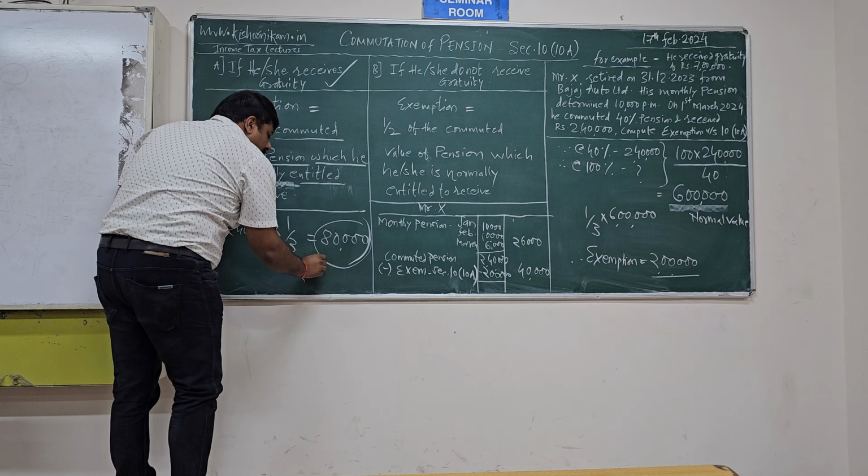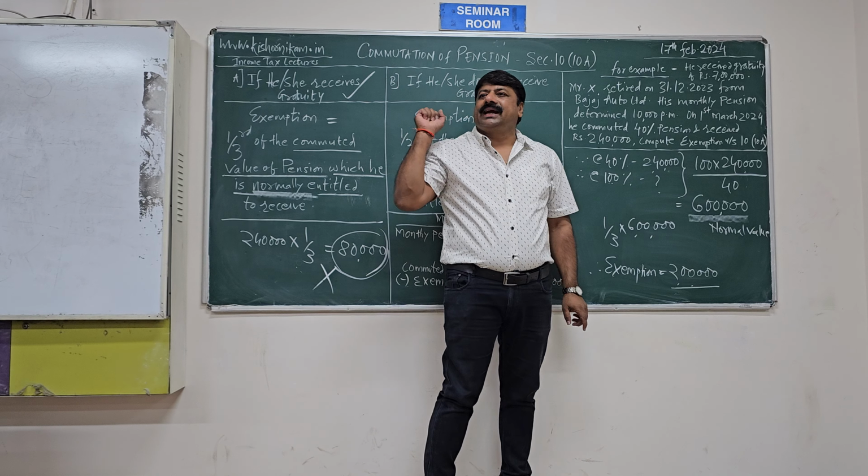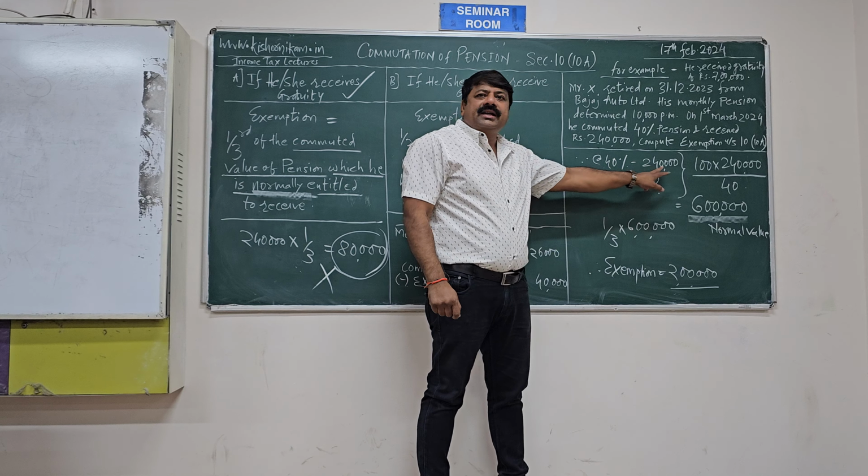Whatever value is given, you should not multiply that by 1/3. So what to do? See this. It is 1/3 of the commuted value of pension which he is normally entitled to receive. At the rate of 40%, he received 2,40,000. Normally means 100%. If you compute at 100%, how much shall he get? So 40% is 2,40,000. At 100%, how much?